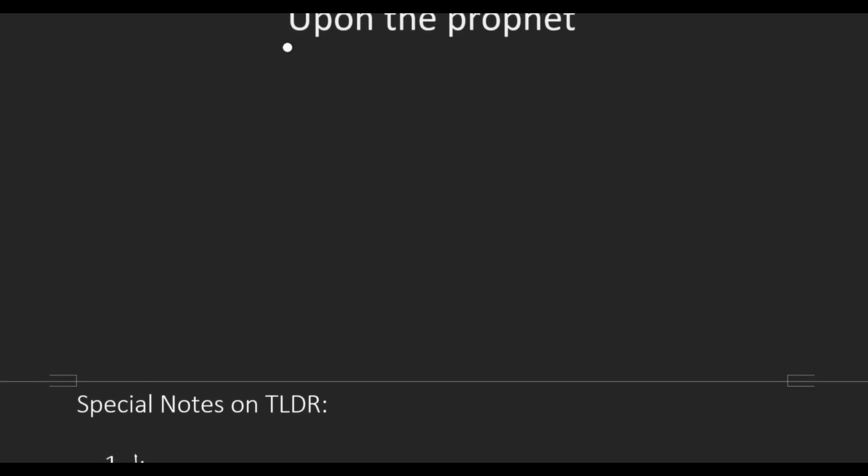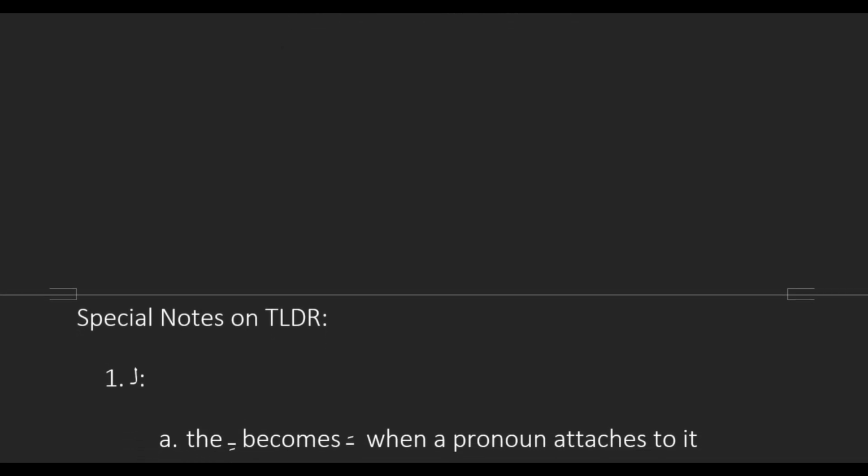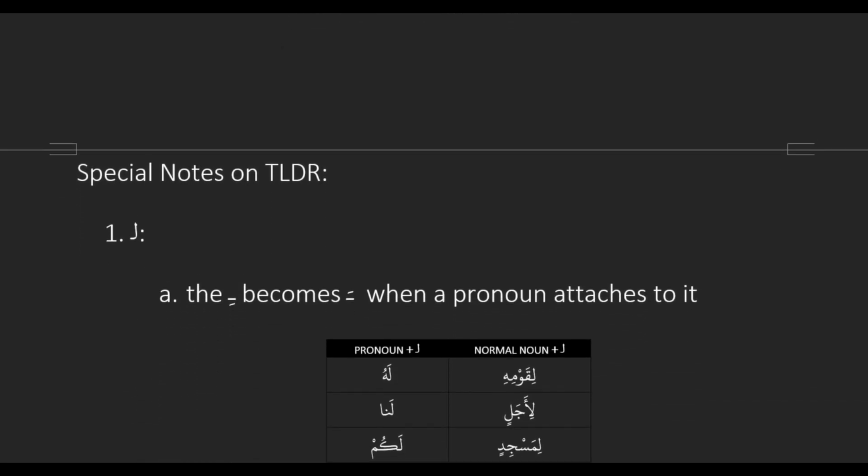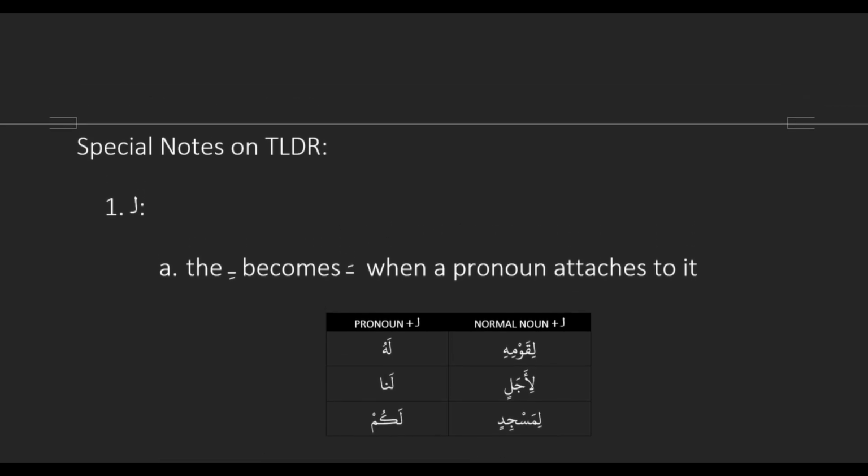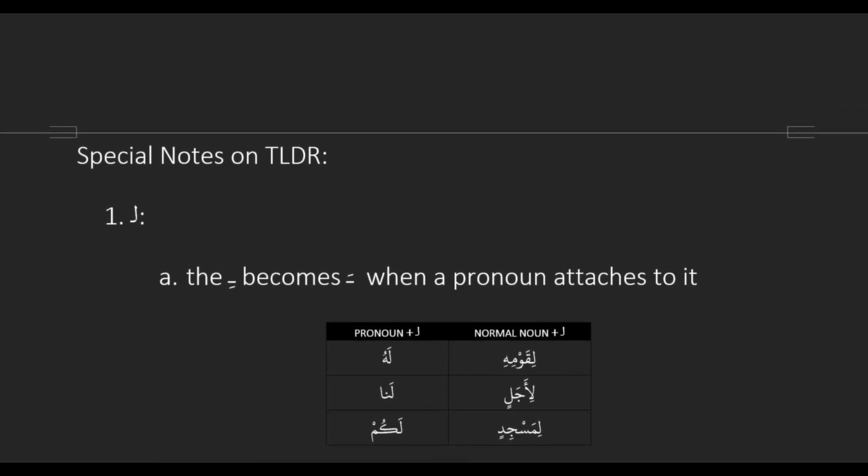We have a few special notes on some of the TLDRs, because a few changes happen here and there, but we'll look at them, and it's also as easy peasy as what we just did. So first special note is on the TLDR li, which means for. The deal with li is that when li, the TLDR, has a pronoun attached to it, the li becomes la. So that kasra just jumps to the top, becomes a fatha.